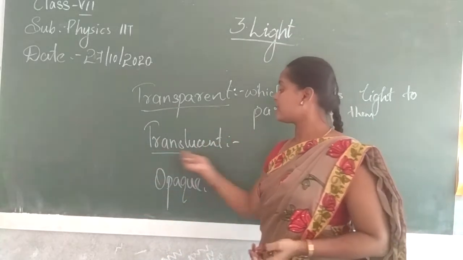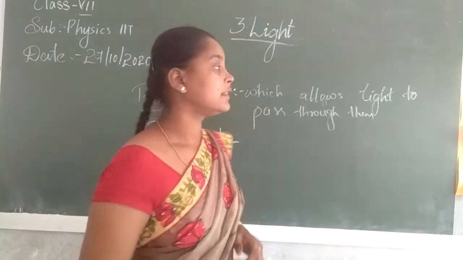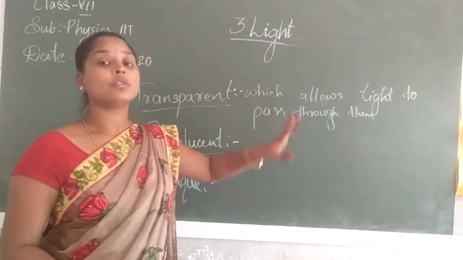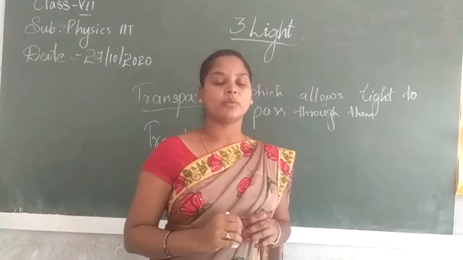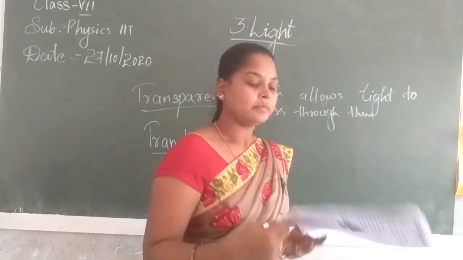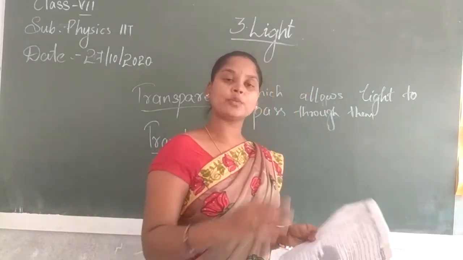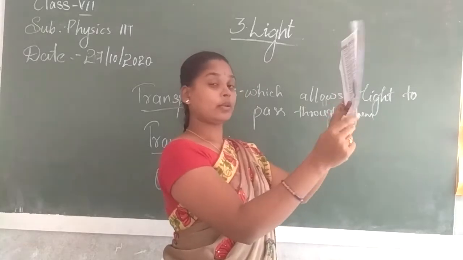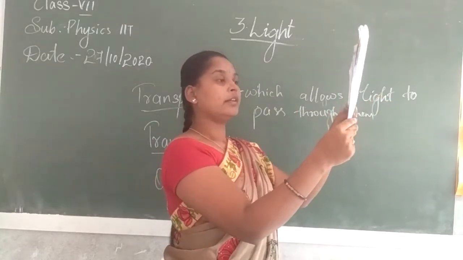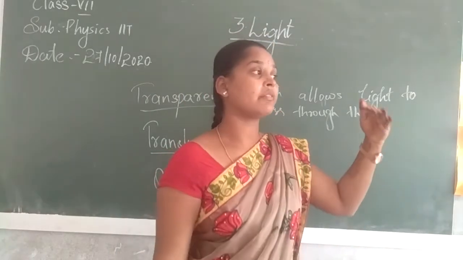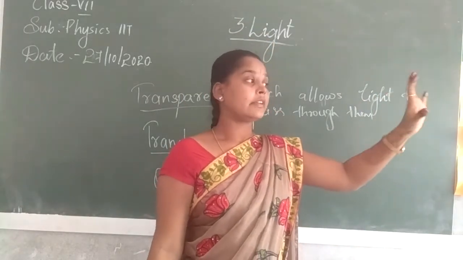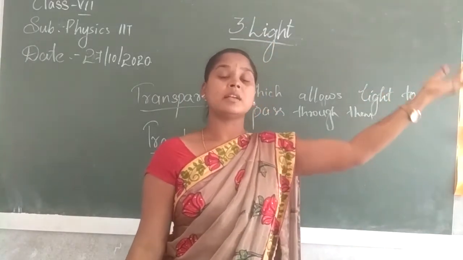And next is translucent. Here it allows only a little light, not completely, so we cannot see clearly. Only a partial amount. Take a paper, put some oil drops on it and then keep it. Can you see the objects? You can see just the shape of the object, not exactly the color and all those things. We can say that some object is there on the other side, but what is the object?